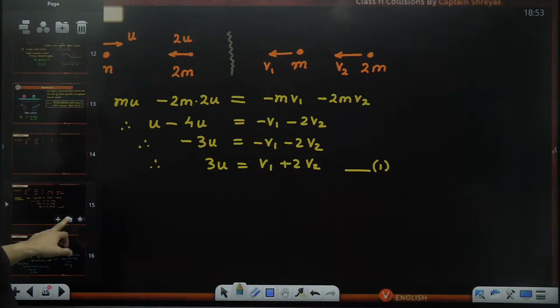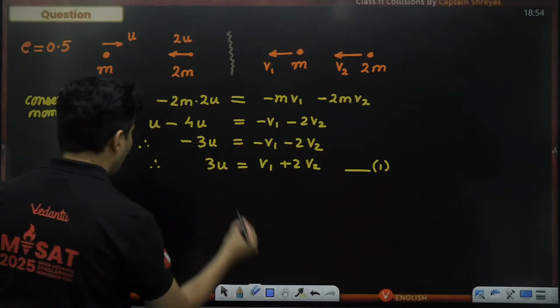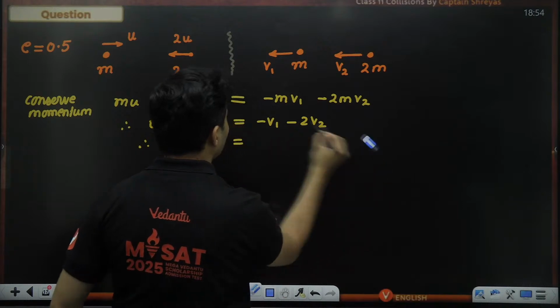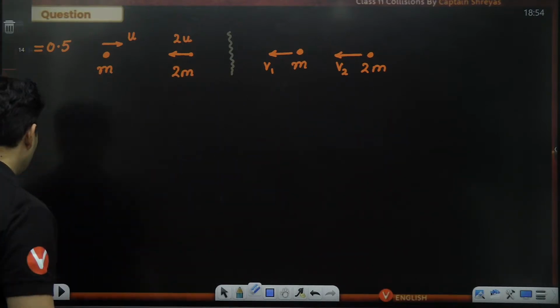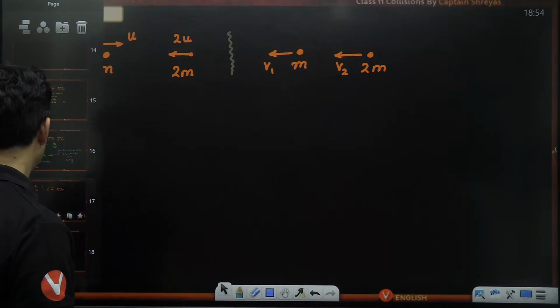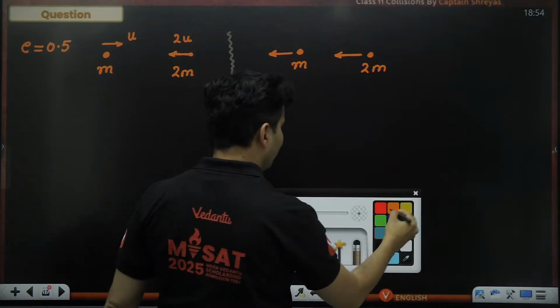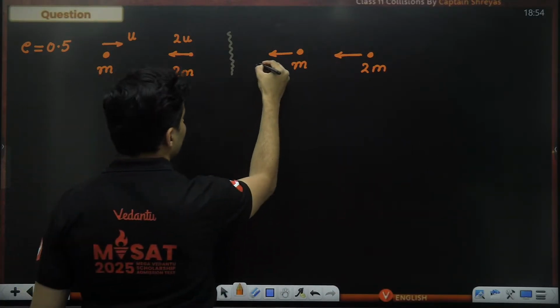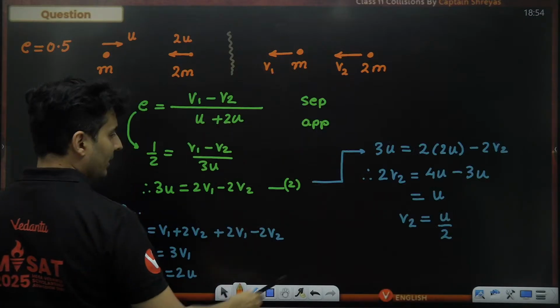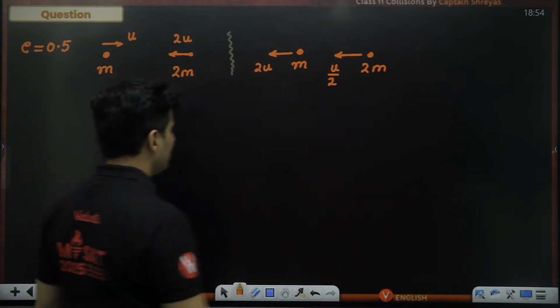We can also do one more thing. We can find how much energy was lost. All those kinds of questions can come, guys. Okay, so let's try to do that kind of question also. But before that, let me show those speeds. How much value did we get? We got V1 as 2U. So this is 2U. And we got V2 as U by 2 after the collision.